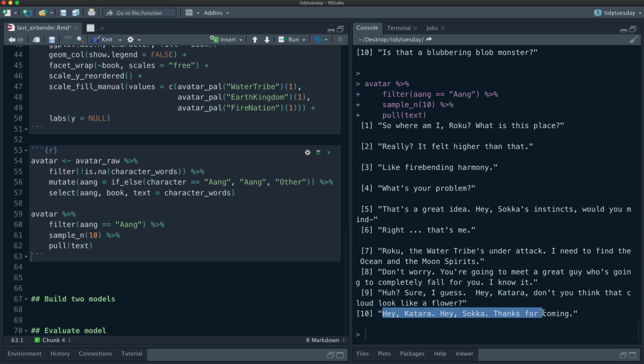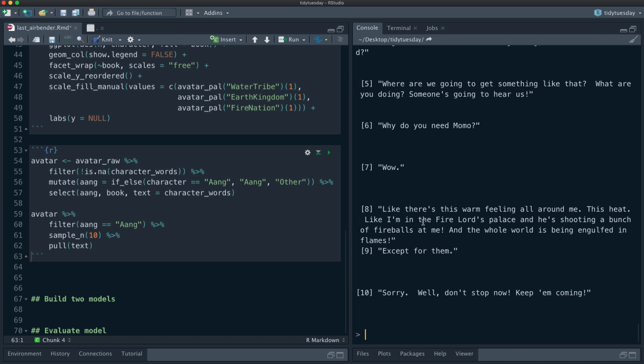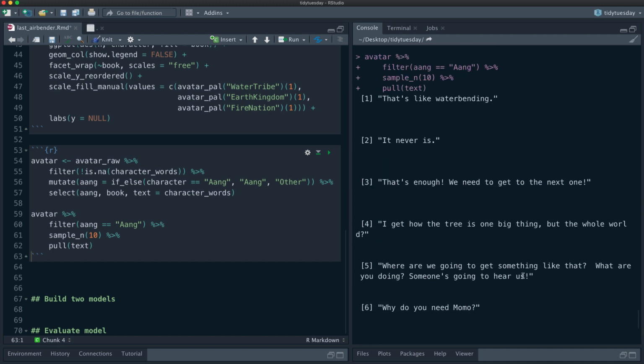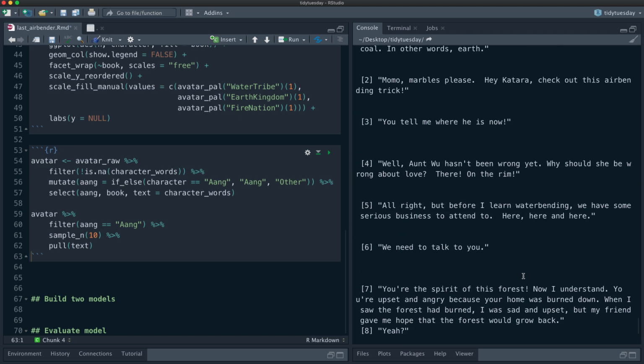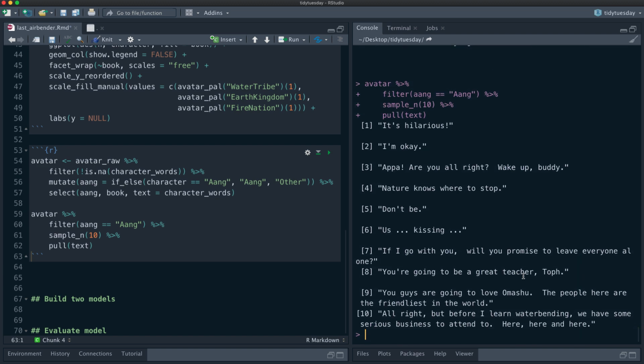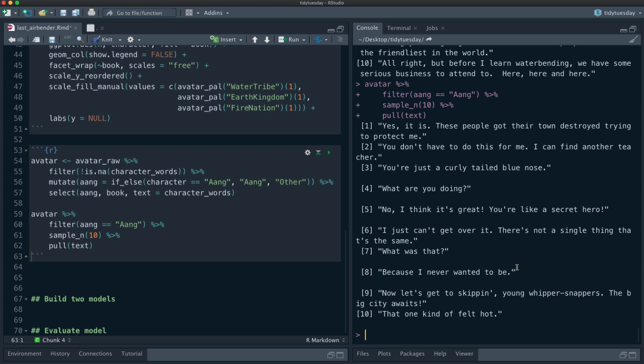Okay, so here's Aang talking to his friends. There is a fair amount of data here, but these are so short. This is an amazing data set. It is super fun, but these are so short. Notice how short these are.